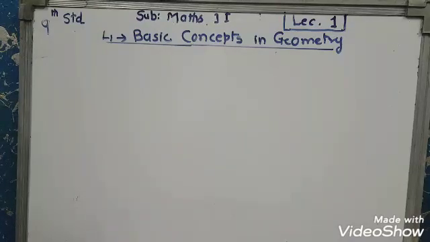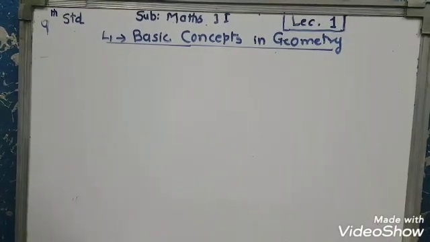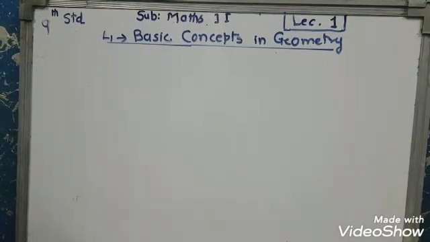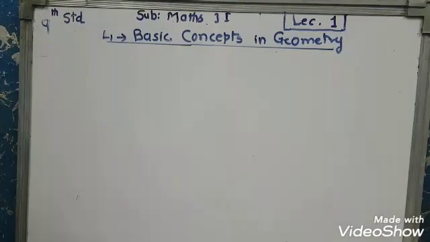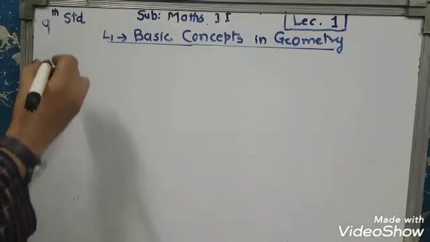From ninth standard, mathematics is divided into two parts: math first, also known as algebra, and math second, which is also known as geometry. Geometry is generated from the Greek words geo, meaning earth, and metria, meaning measuring or measurement. There are some basic concepts, and the name of the first lesson of math second is basic concepts in geometry.